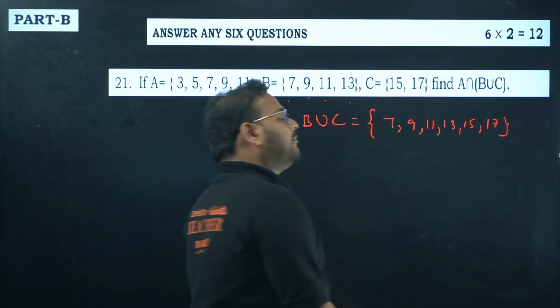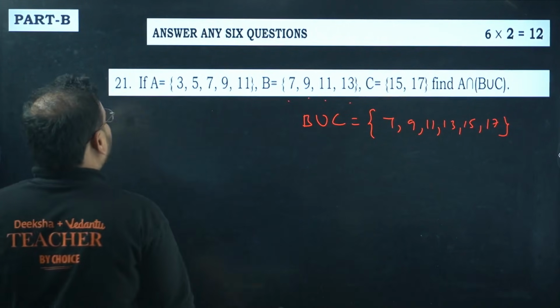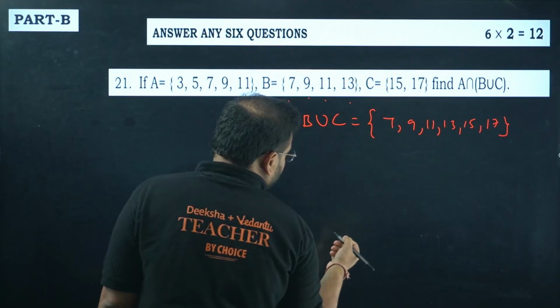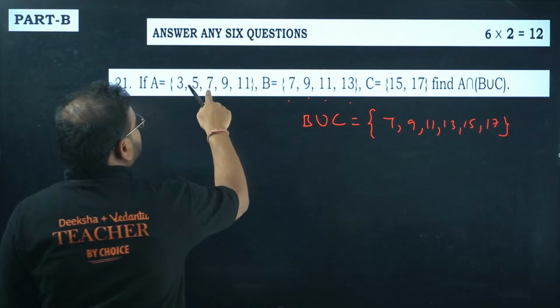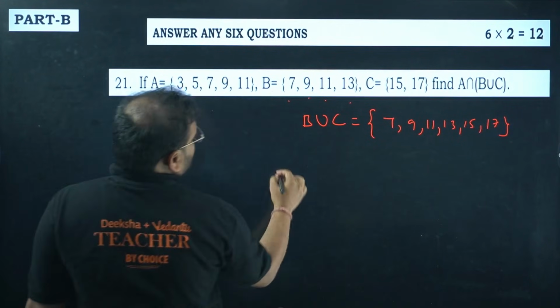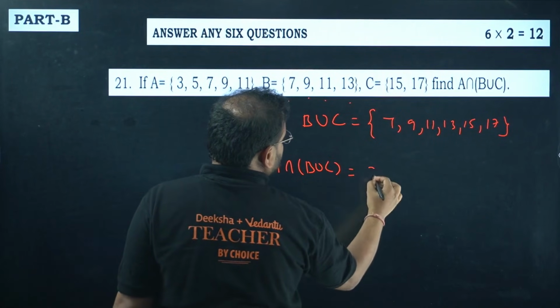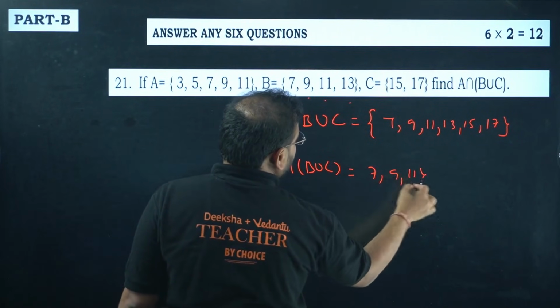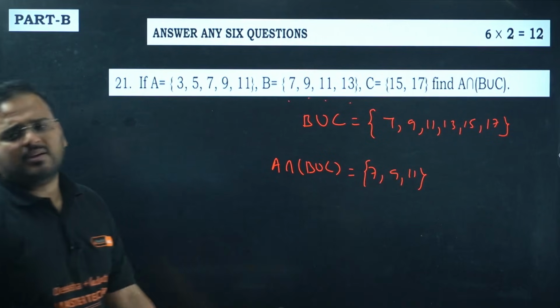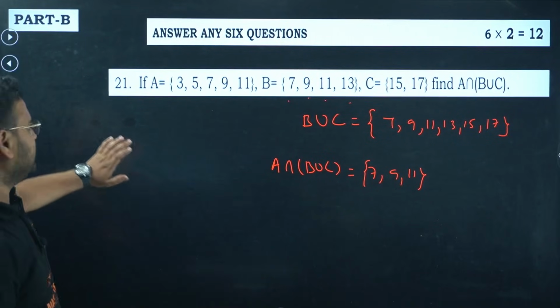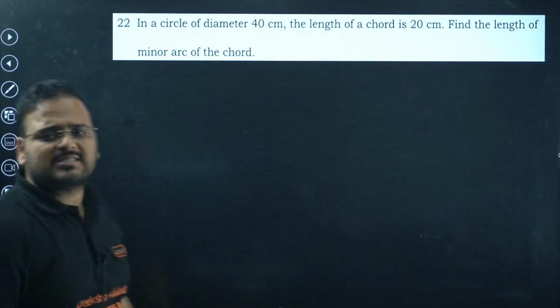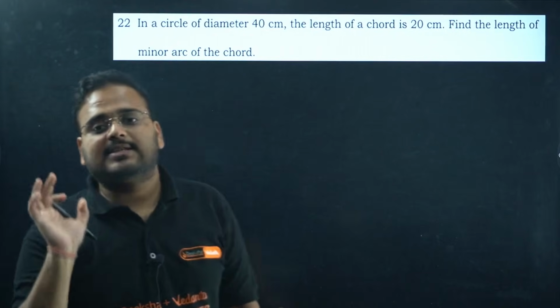That's my union of B and C without repetition. And I'm looking for the intersection of A with that. A is here, 7, 9 is common, 11 is also common, right? So simply 7, 9 and 11. Clearly evident, no thinking required. A very simple and very basic problem of set theory.